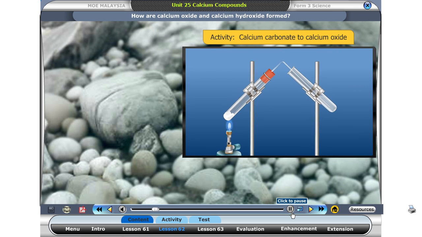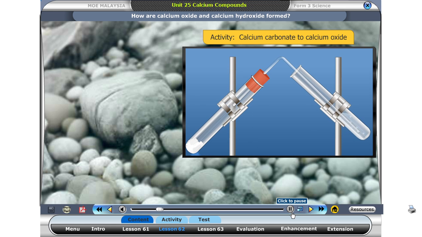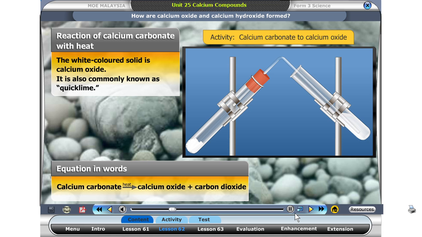Recall from the previous lesson the effects of heat on calcium carbonate. Take a closer look at the product from that process. The white-colored solid is calcium oxide. It is also commonly known as quicklime. Calcium oxide is formed when calcium carbonate is heated. Upon heating, calcium carbonate breaks down to calcium oxide and carbon dioxide.